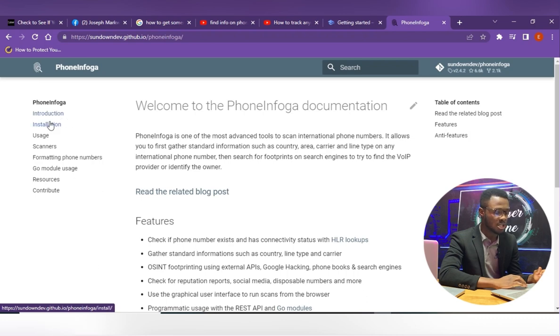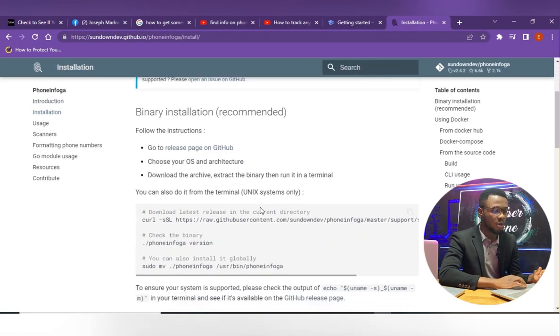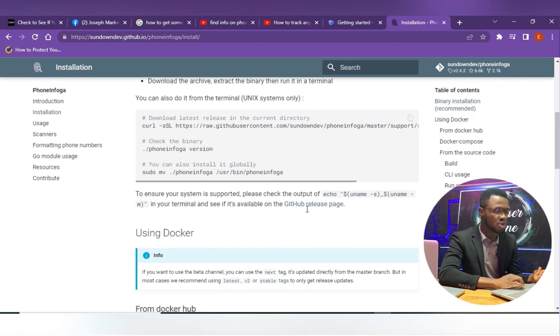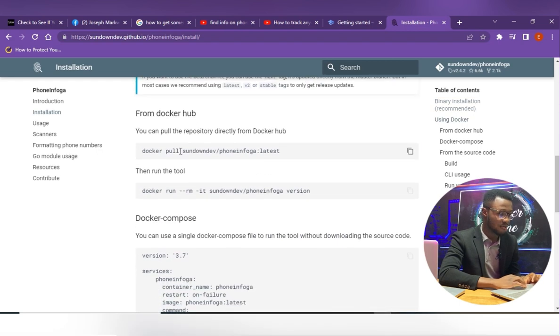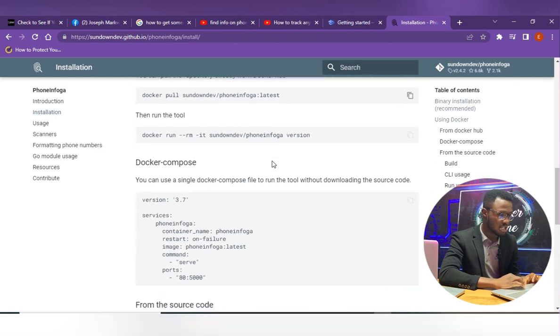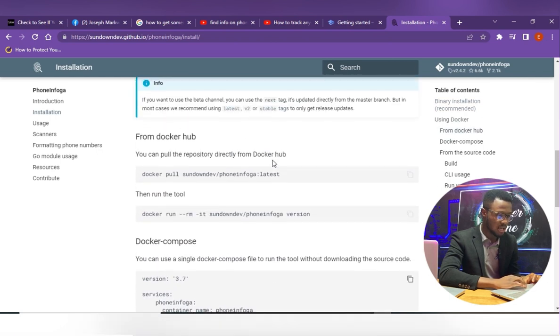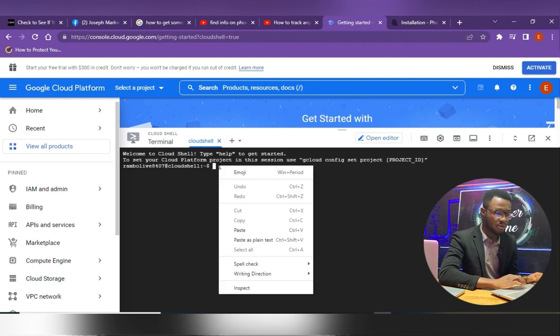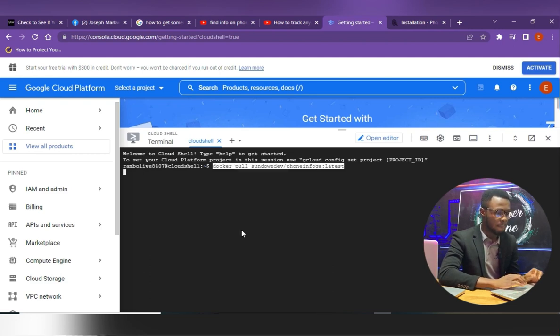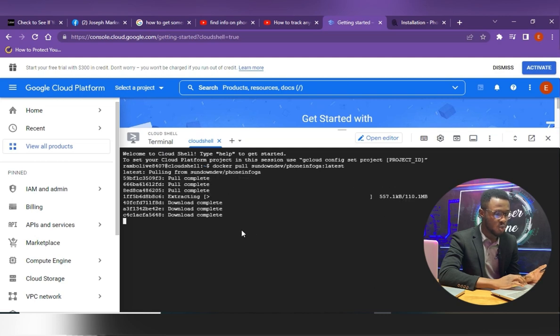You click on installation, then you can install this app here, or what we are going to do is use Docker. So you come here, the first command. What you have to do is just copy the first command. Copy the first command, then you come to your Cloud Shell. Don't use the paste shortcut, but right click and paste, then press enter. Now this will run. So we have started our first step.